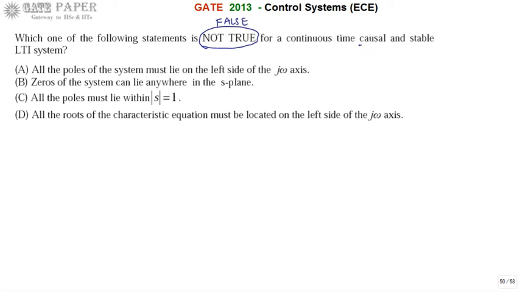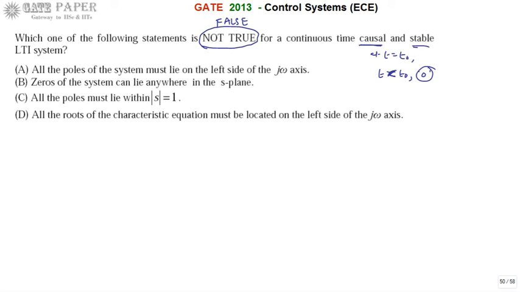A causal system doesn't remember anything before the application of the input signal. So it doesn't have any memory before the application of input. If you are applying input at t equal to t naught, then for t less than t naught, the response is going to be 0 only. It doesn't remember anything, the response is always 0. The response starts when the input is applied. That is a causal system.